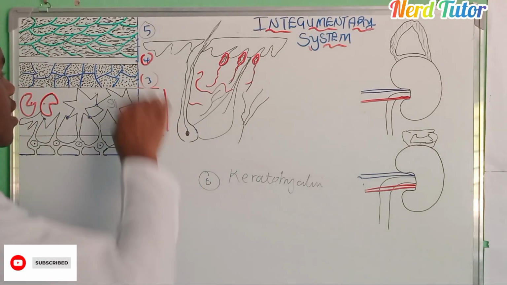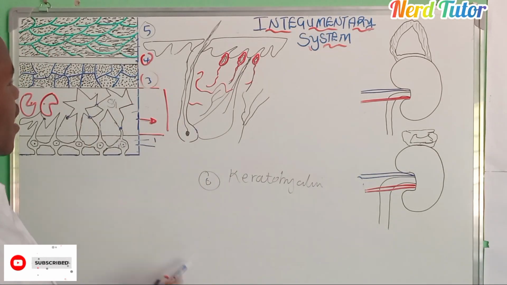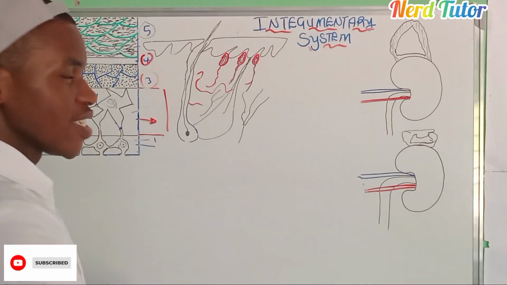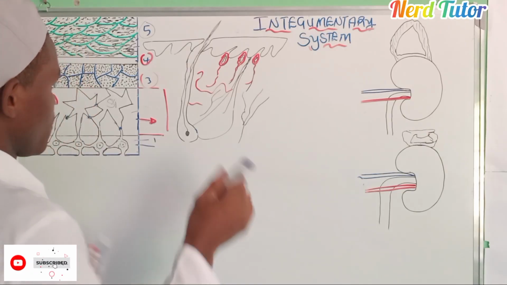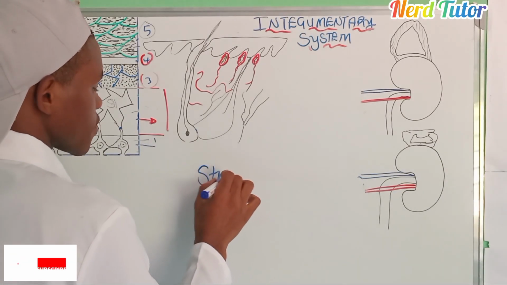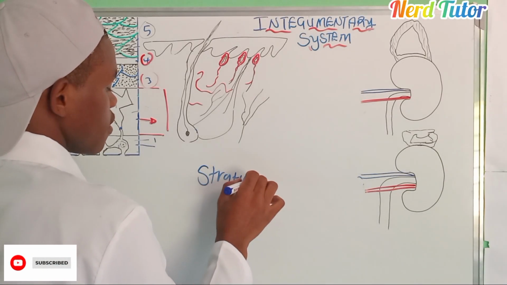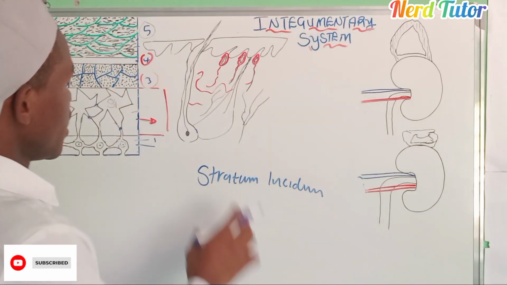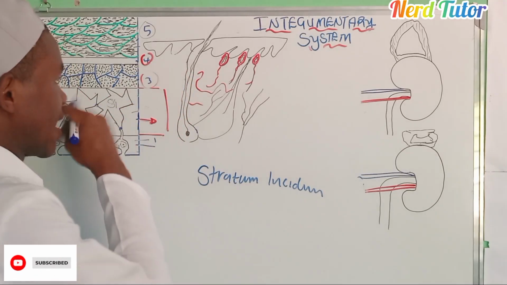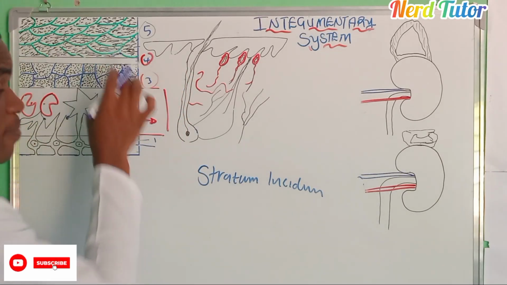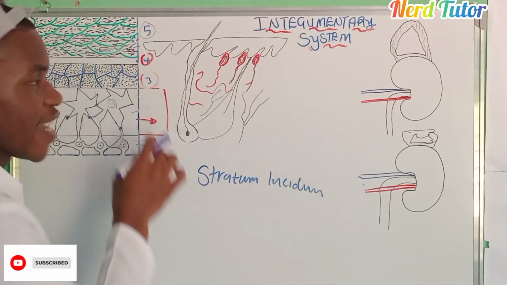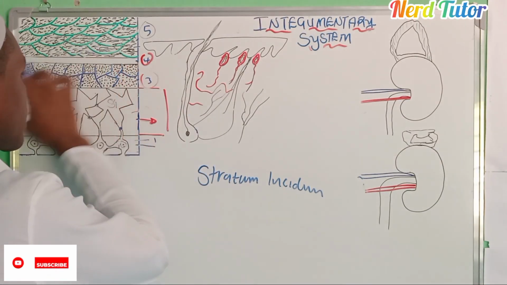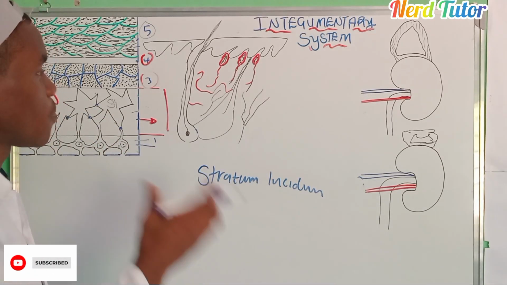But now let us talk about the one which is just clear. Why is it clear? Stratum number 4 is called stratum lucidum. The reason why it is clear like that is that it is not having anything, but it is having cells, and the cells have something which is clear, like proteins which are clear. No wonder I didn't even label it here, because it is clear.